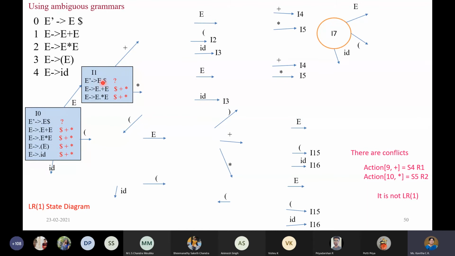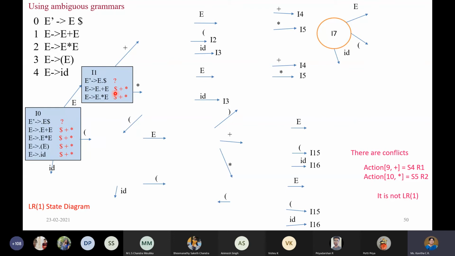See now, Priyadarshan, we have moved the dot. Do you observe that in the first rule, E has been read, that is why now it is E dot dollar. Similarly, for the next rule, according to I naught, the second rule, what we have is dot E plus E. So when you move the dot, you will get E gives E dot plus E. Similarly, the next rule, when you read E, it becomes E gives E dot star E. And notice that whatever look ahead symbols we have, the same thing we have copied. There is no change.